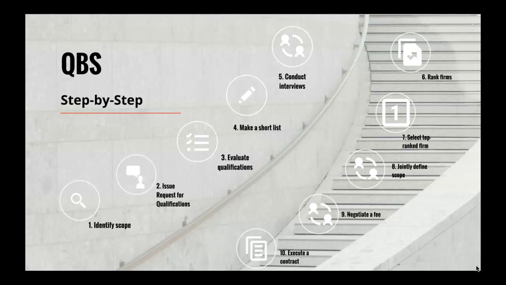Qualifications-based selection, step by step. Step 2. Issue a request for qualifications. A request for qualifications, or RFQ, is used to obtain the credentials of interested professional firms.